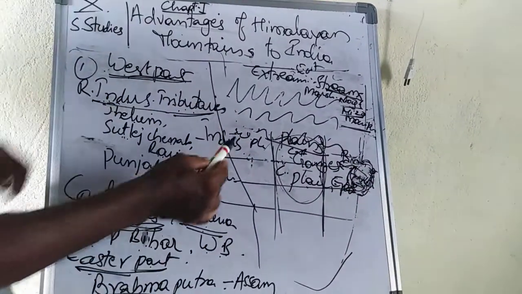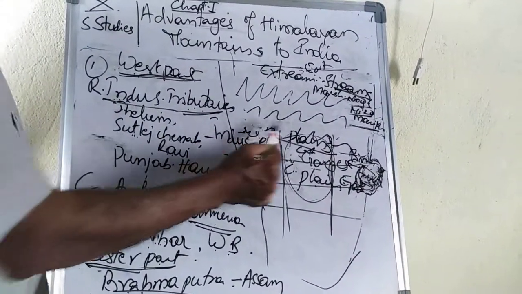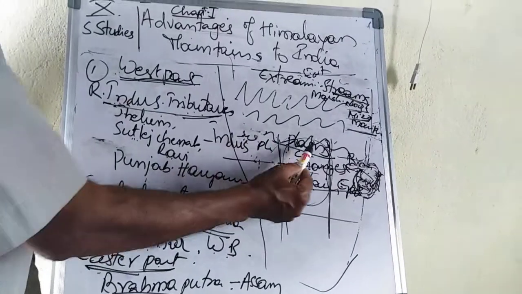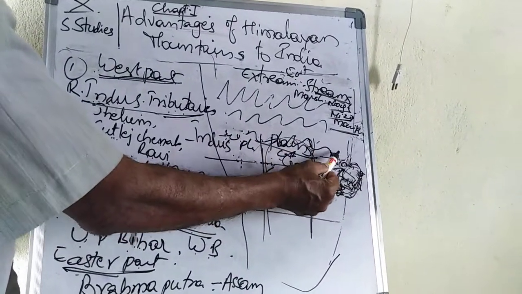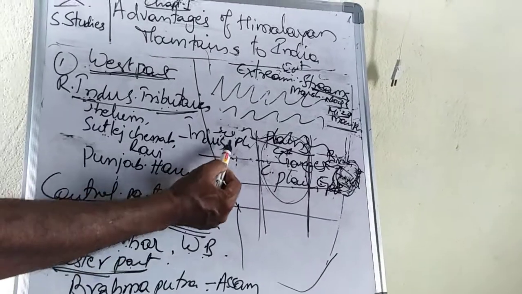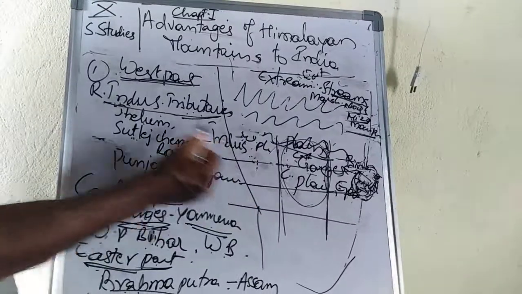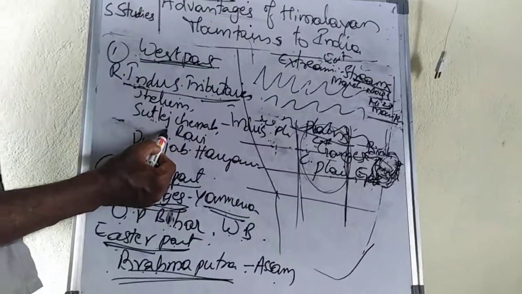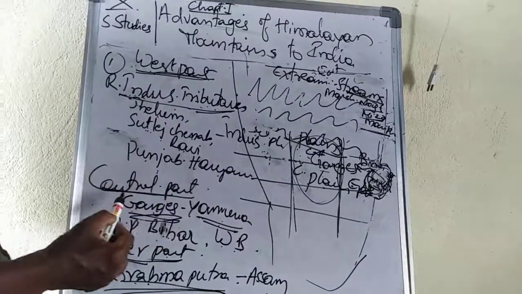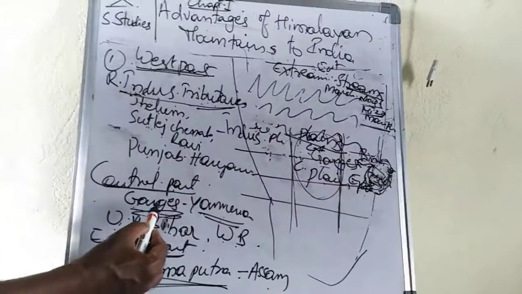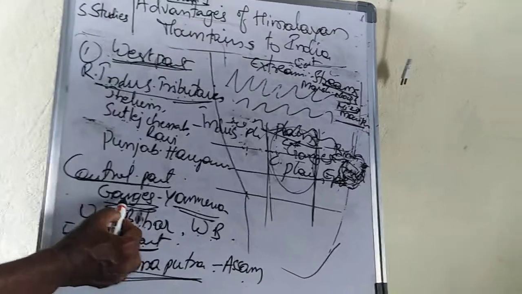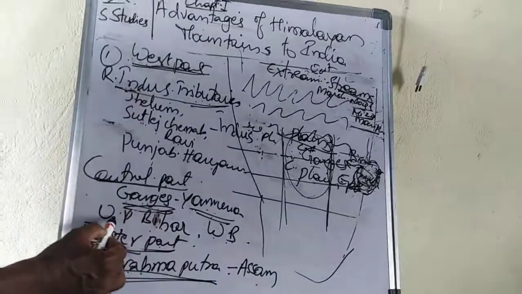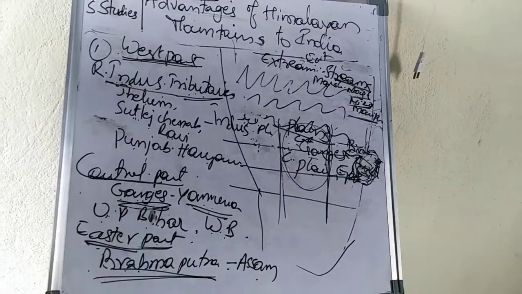Once again, the Great Plains are divided into three parts: western part, central part, eastern part. The western part is drained by the river Indus and its tributaries, and covers Punjab and Haryana. The central part is drained by the rivers Ganges and Yamuna, and covers UP, Bihar and West Bengal.